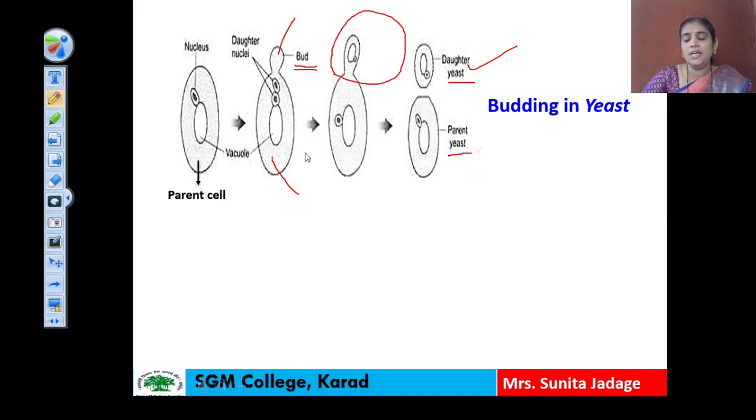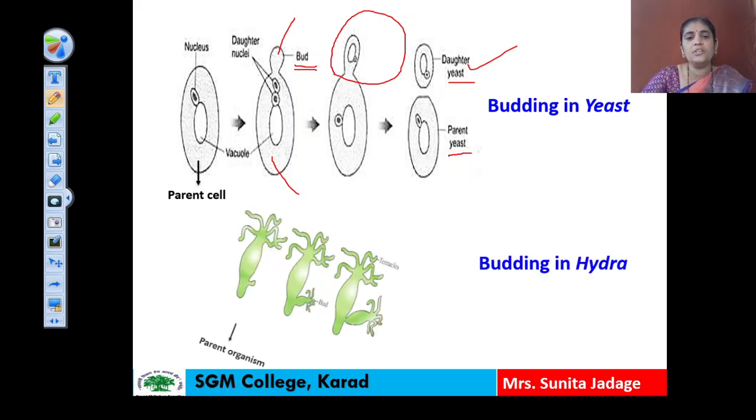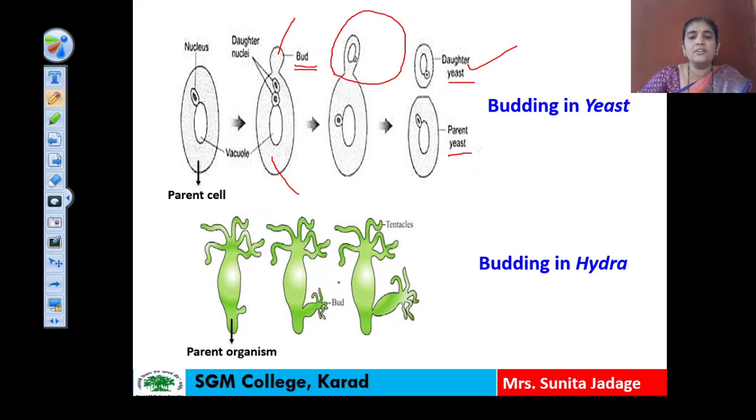Now we have to see the second example, that is budding in hydra. Already you have studied this in the 11th standard, kingdom Animalia. This is the parent organism of the hydra, and here some outgrowth-like structure grows on the mature parent organism. That outgrowth is called a bud, and the bud grows like the parent organism. After some growth, the bud shows full development and afterwards gets detached from the parent hydra, and it grows as a separate organism.